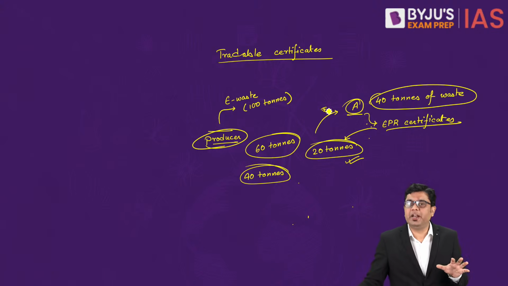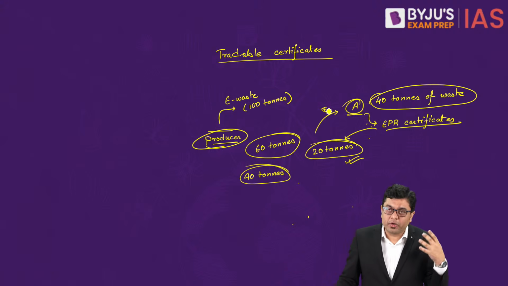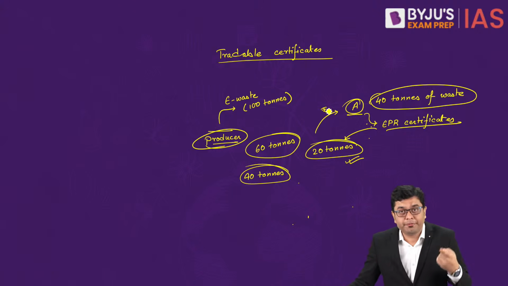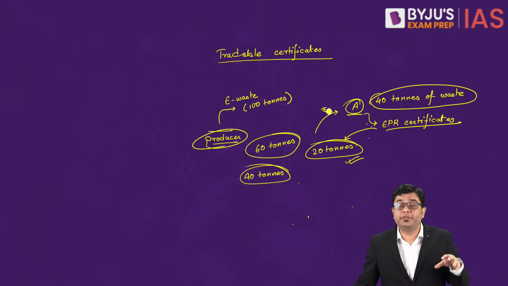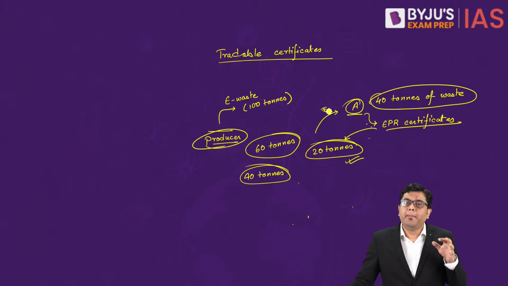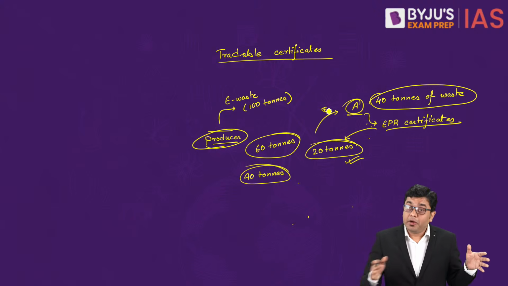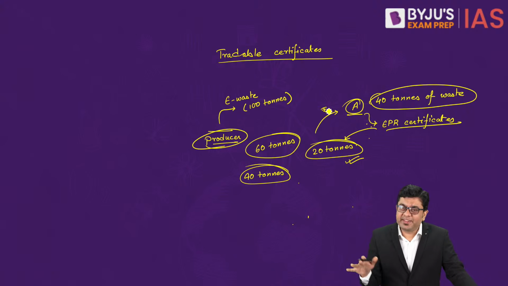And the other salient point that you have to observe in this amendment is that the majority of the e-waste recycling was happening in the informal sector, which led to a great amount of inefficiency. At the same time, it brought about hazardous working conditions for the workers employed there. That is why the e-waste management rules 2022 have also talked about bringing about skill development, better working conditions, and formalization of the e-waste processing sector in general. So all these aspects have been brought in as per the new rules.